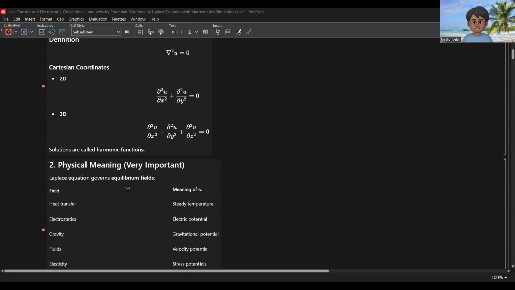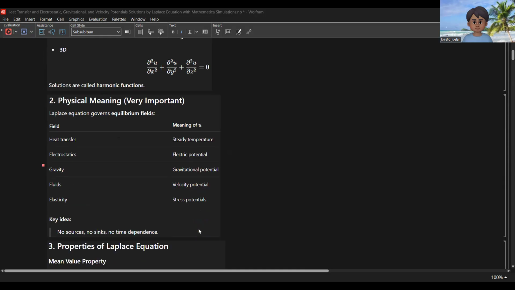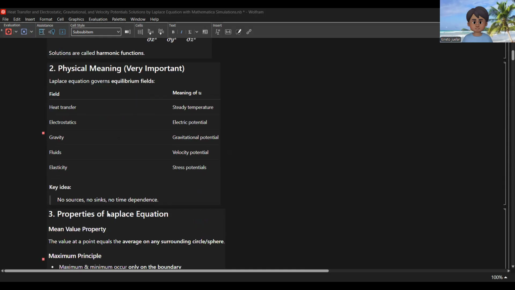So solutions are called harmonic functions. We have the physical meaning, very important. The Laplace equation governs equilibrium fields. For example, in heat transfer, the meaning of u here is steady temperature. In electrostatics, the meaning of u is electric potential. In gravity, the meaning of u is gravitational potential. In fluids, the meaning of u is velocity potential. In elasticity, the meaning of u is stress potential. So we have the key ideas: no sources, no sinks, no time dependence.